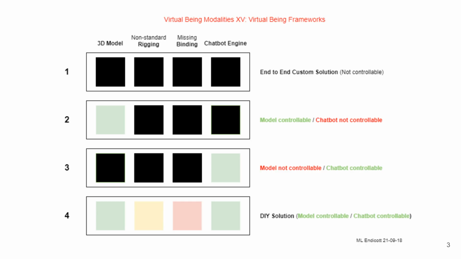Finally, the fourth option, a DIY solution, provides both model control and chatbot control, though it often comes with technical challenges, such as binding and rigging issues. The framework illustrates how different setups vary in terms of openness, user control, and adaptability when integrating visual models with conversational engines.